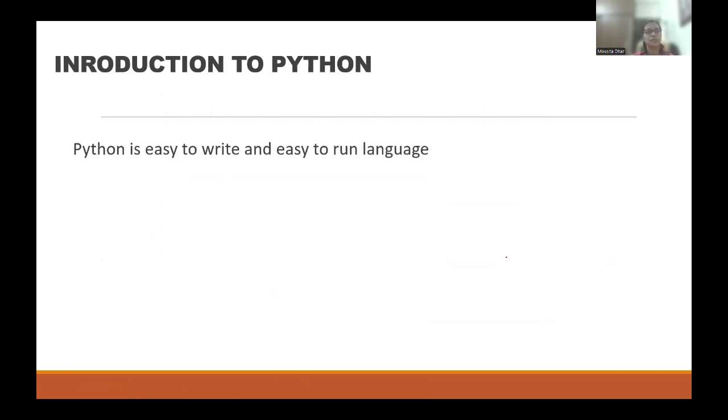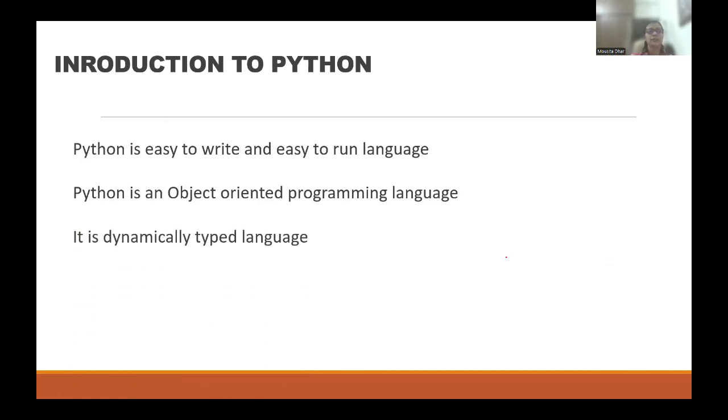Python is an easy to write and easy to run language. Very easy. As I already mentioned, I am going to give you a whole series on Python. As we move through the series, people will understand it is very easy to write and easy to run, compared to any other language. Python is an object-oriented programming language, definitely. We are going to discuss this in depth, but I hope everyone has at least an idea about object-oriented programming languages, where classes and objects come in.